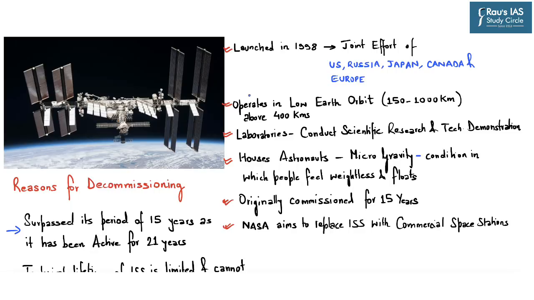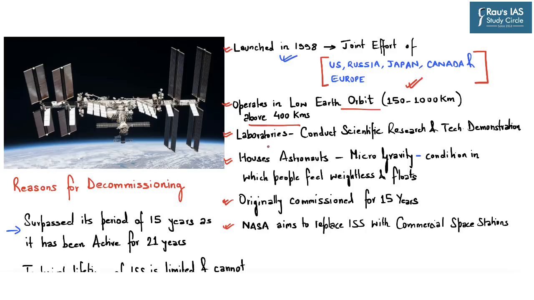So from a prelims perspective, what we need to know is that the International Space Station was launched in 1998 and it was a joint effort of Russia, United States, Japan, Canada and Europe. It operates in the low Earth orbit above 400 kilometers. And the low Earth orbit ranges between 150 to 1000 kilometers. It's basically below 1000 kilometers.